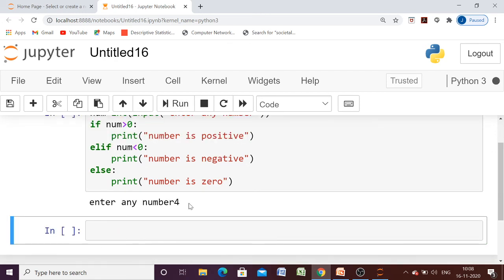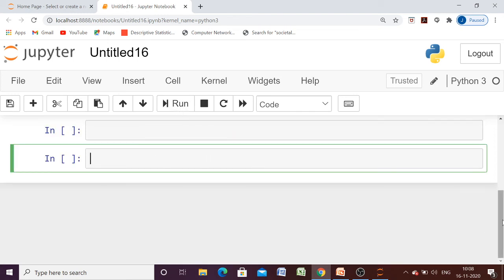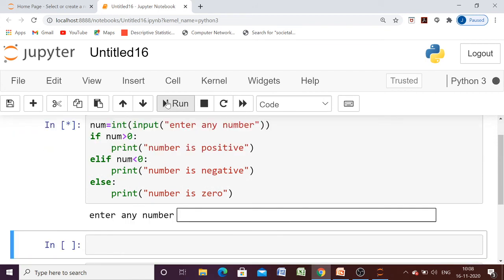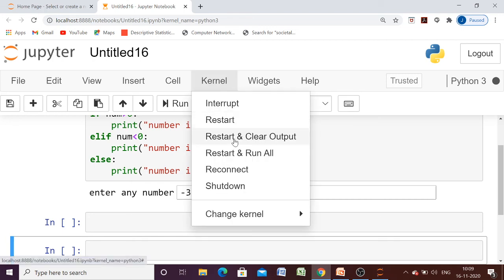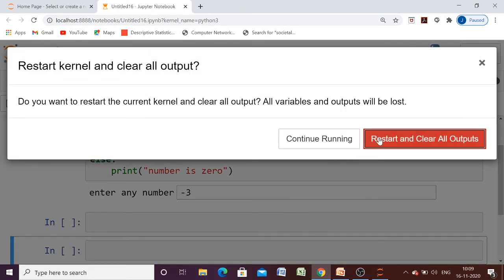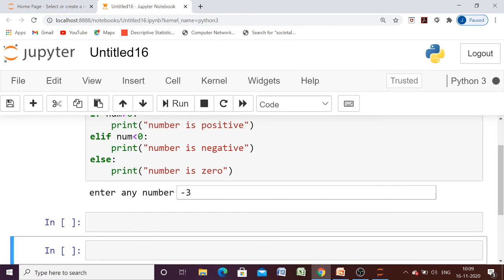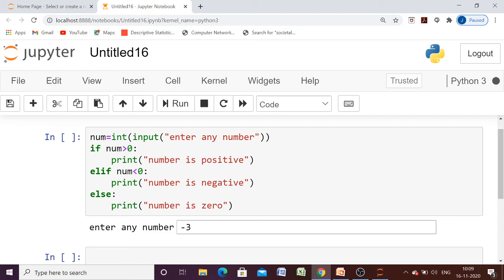Let us enter one positive number. It is giving us number is positive. Execute it once again and see what it is giving. So if we enter -3, okay, wait, it is hanging up. So if we give minus, it will be a negative number, and when we enter a 0, then the output will be 0. So here we can see that we are having three different options.